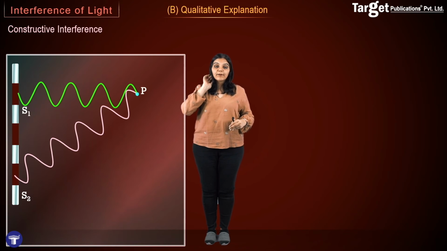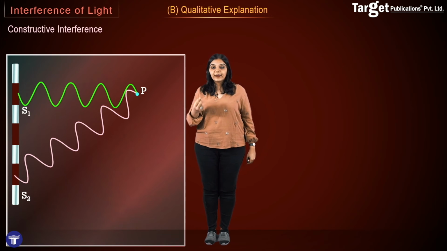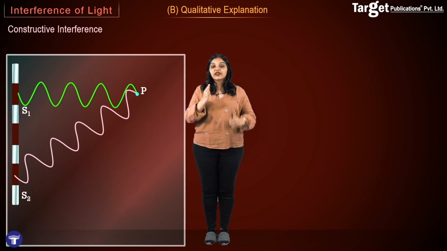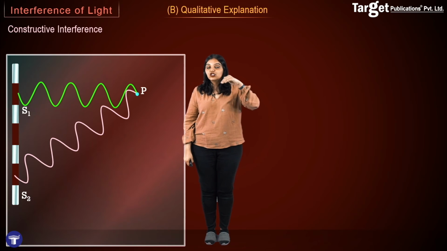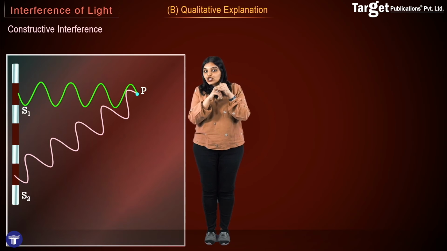As you can see from the picture, when these two waves starting from S1 and S2 reach point P, the crests of both waves reach point P simultaneously. So at point P, both have the shape of a crest, and therefore constructive interference takes place when the shape of the wave reaching the point is exactly the same.